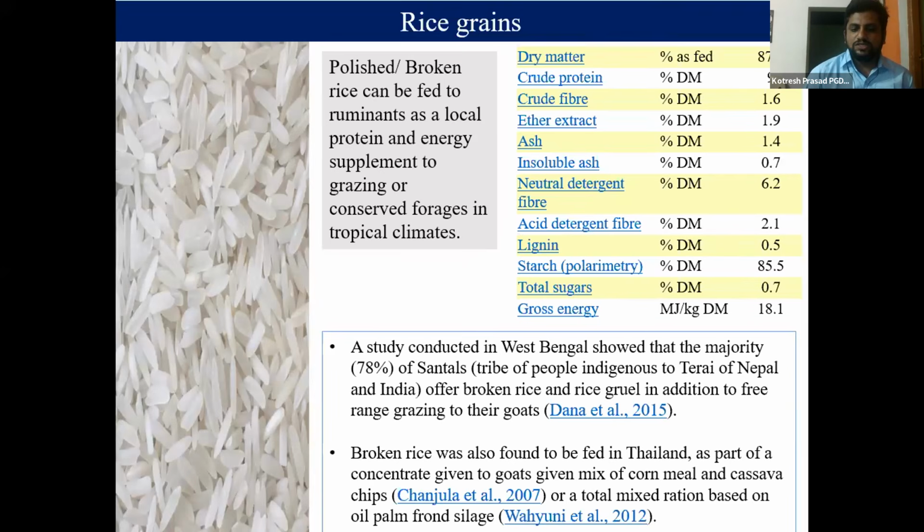So broken rice was also found to be fed in different parts of the country and in different countries. So instead of concentrate, it can be given in minimum quantities, or even it can be mixed with other greens or oil seeds. It will have a positive effect.